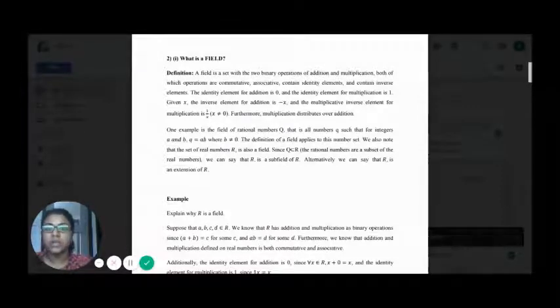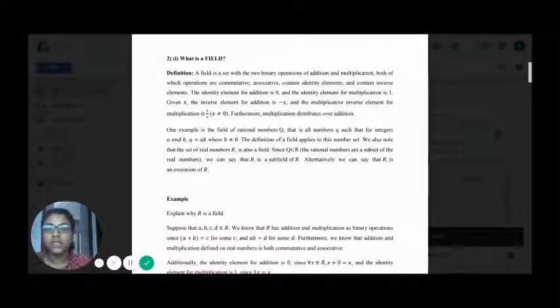We also note that the set of real numbers R is also a field. Since Q is a subset of R, the rational numbers are a subset of the real numbers. So we can say that Q is a subfield of R. Alternatively, we can also say that R is an extension of Q.